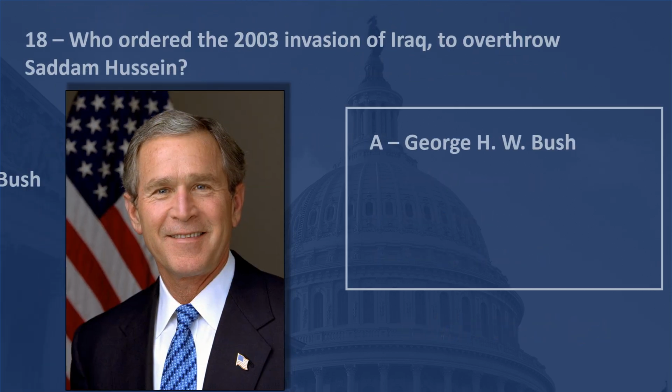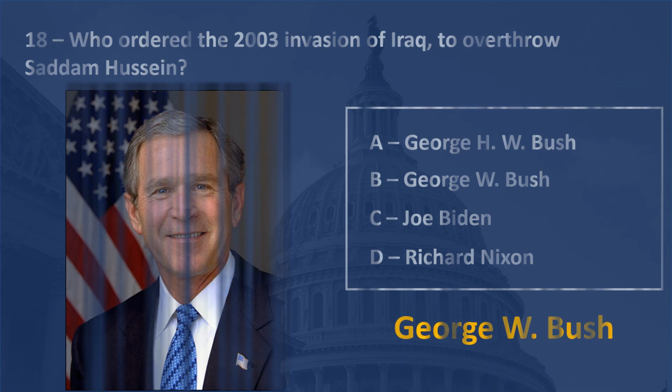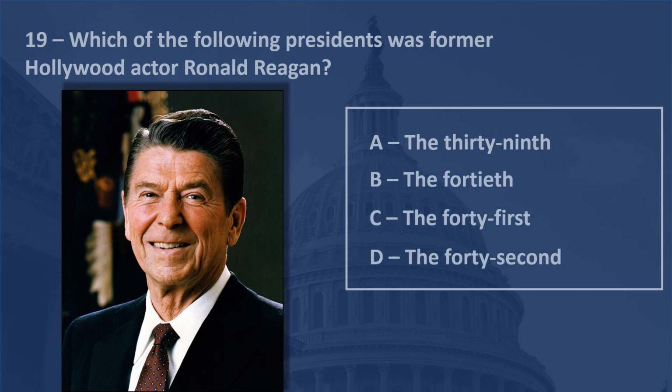Who ordered the 2003 invasion of Iraq to overthrow Saddam Hussein? George W. Bush. Which of the following presidents was former Hollywood actor Ronald Reagan?